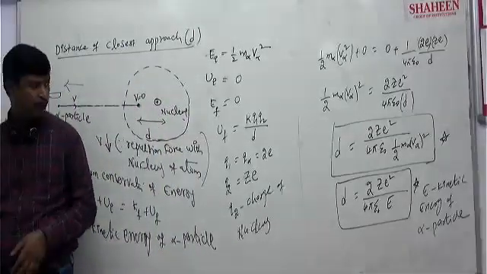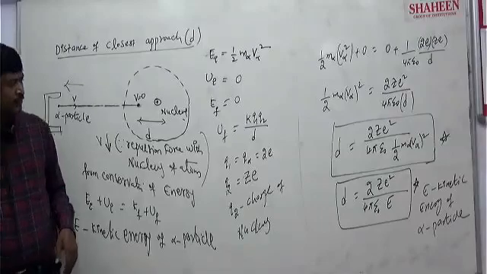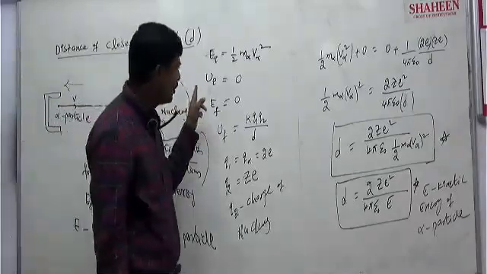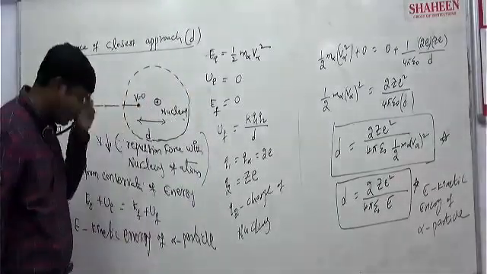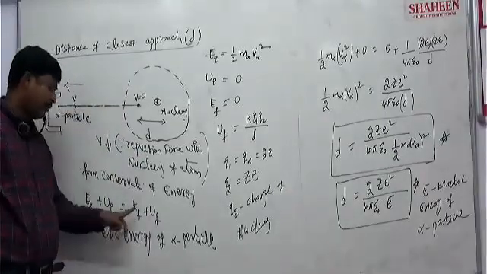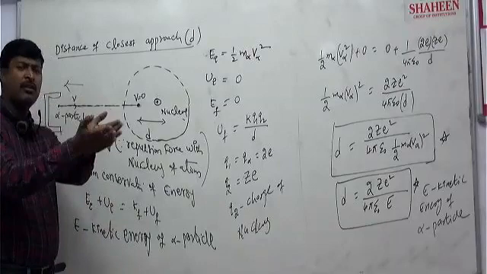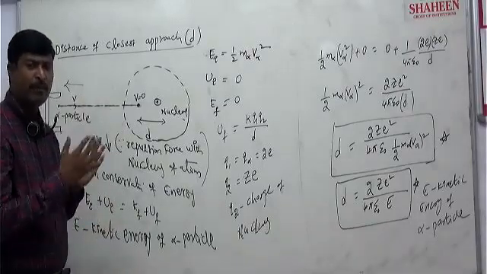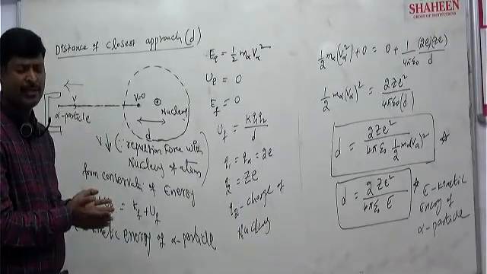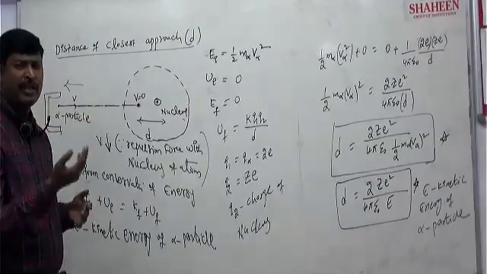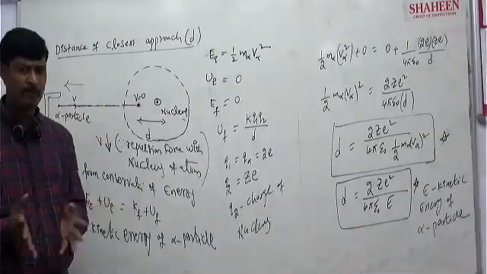Any doubt in the derivation? Simply we can say, because initial potential energy is 0 and final kinetic energy is 0, the initial kinetic energy of the alpha particle is finally converted into the potential energy of the system.